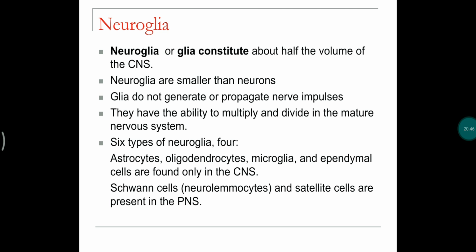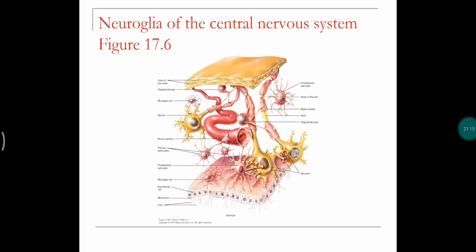These are the four types of neuroglial cells which are found only in the CNS. Whereas the Schwann cells, or neurolemmocytes, which form the myelin sheath over the axons, and satellite cells are present in the peripheral nervous system. Now we are going to discuss these cells in detail. So here we can see the different types of neuroglial cells.